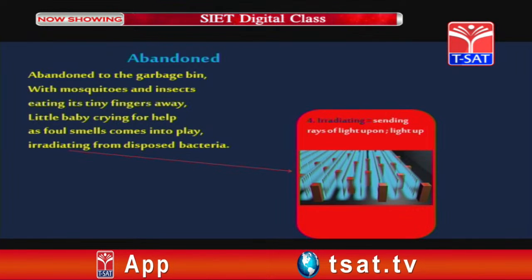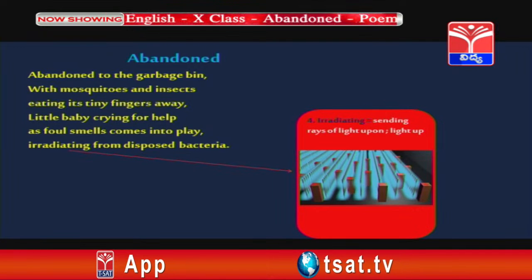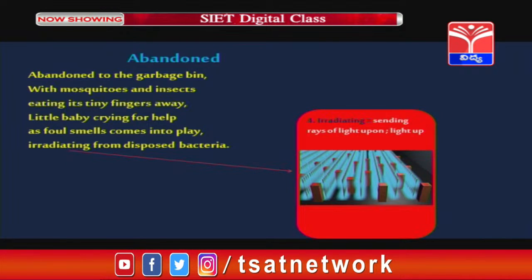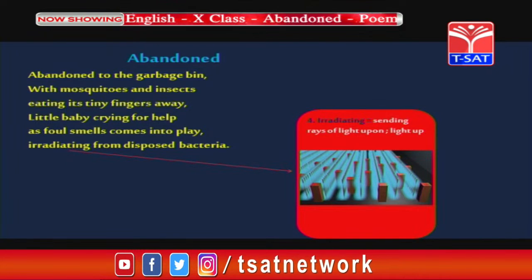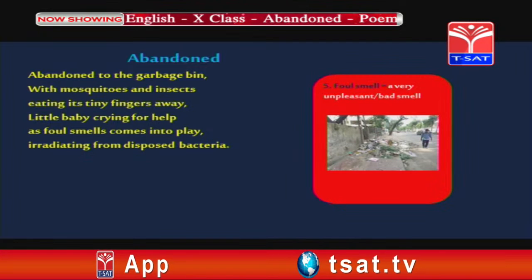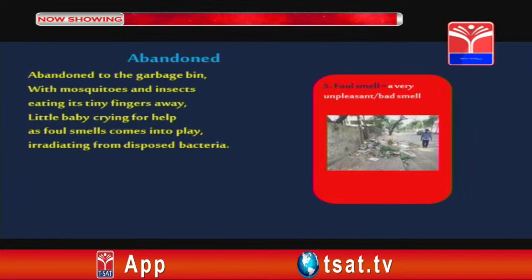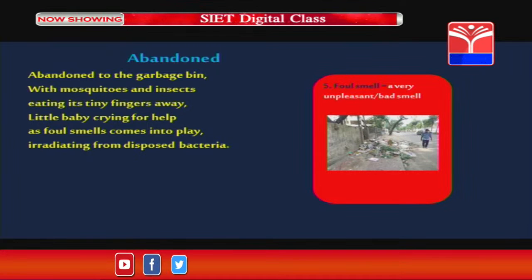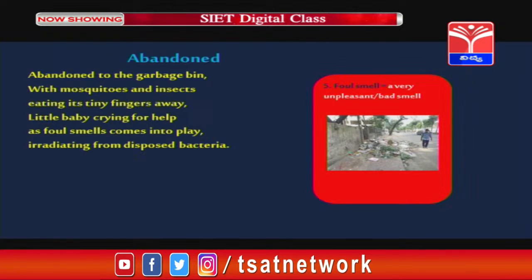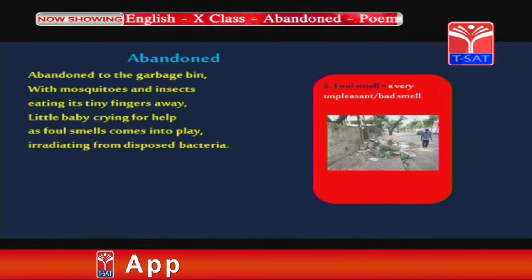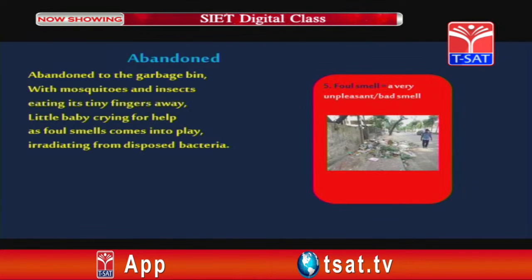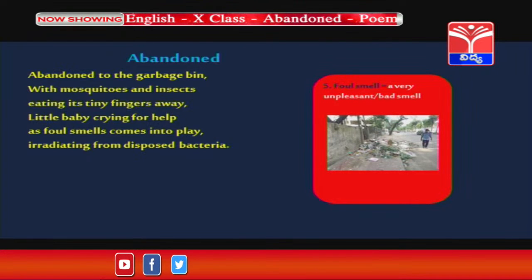Okay. Now, look at the meaning of another word, that is irradiating. Irradiating means sending rays of light upon, or simply the meaning of this one is light up. You can see this in the picture, along with the meaning. And the next one is foul smell. Foul smell means a very unpleasant smell or a bad smell. Usually, when you pass by the drainages, or when you pass by some dustbins or garbage bins, you find the smell foul or unpleasant or even bad. That kind of smell is known as foul smell.